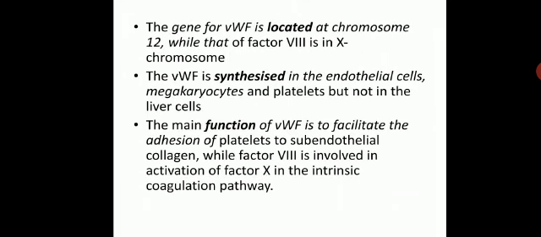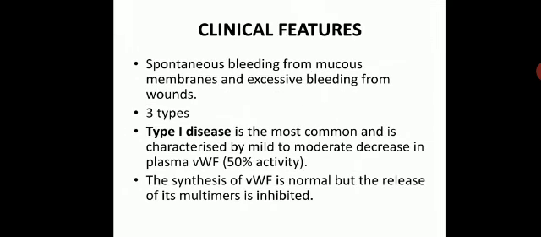The gene is located on chromosome 12, while the gene of factor 8 is on the X chromosome. The von Willebrand factor is synthesized in the endothelial cells, megakaryocytes and platelets but not in the liver cells. The main function of von Willebrand factor is to facilitate the adhesion of platelets to subendothelial collagen, while factor 8 is involved in activation of factor 10 in the intrinsic coagulation pathway.